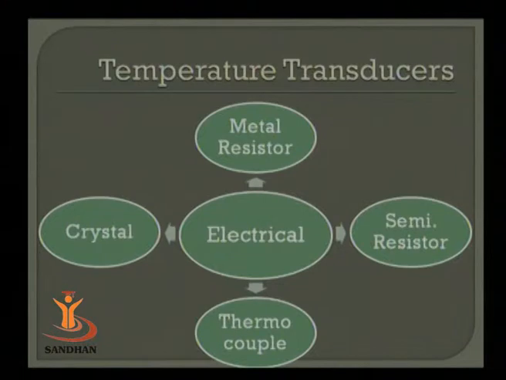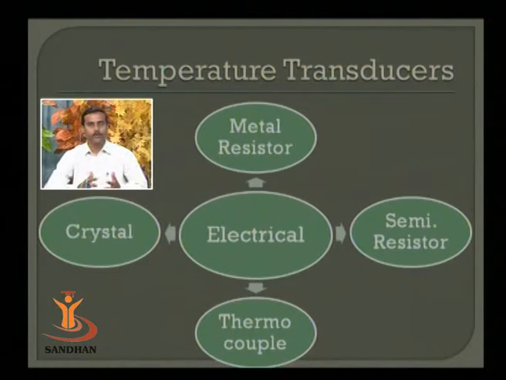The second category of device is electrical kind of device. Electrical devices are again of different categories or different types. Starting with the first one, metal resistors. We know the properties of metal. Metals are basically crystalline inside the structure. So if it is exposed to electrical potential, the current flows from one end to another end, passing through the lattice structure of the metal.